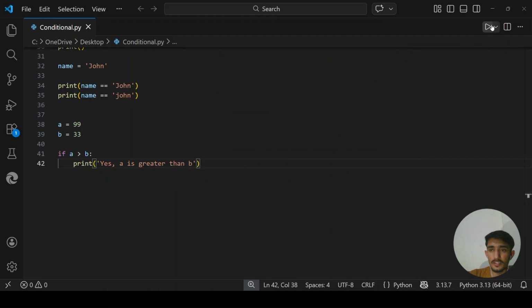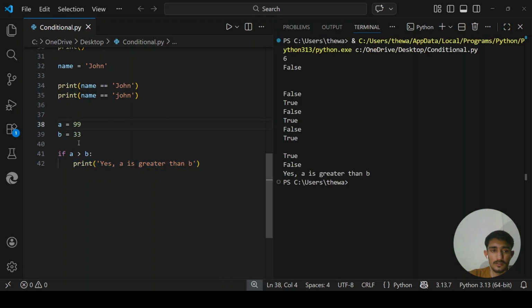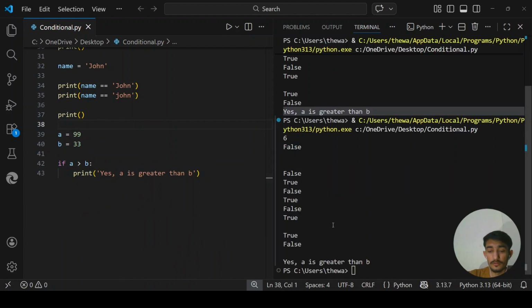When we run it, it will print this out because we know that a is greater than b. Let me create a blank line here for visualizing. So it says yes, a is greater than b. We see the output here.